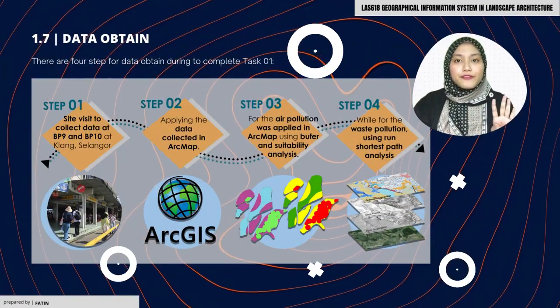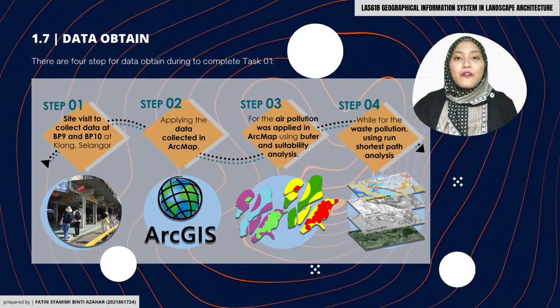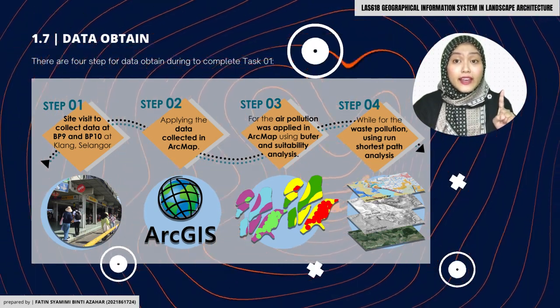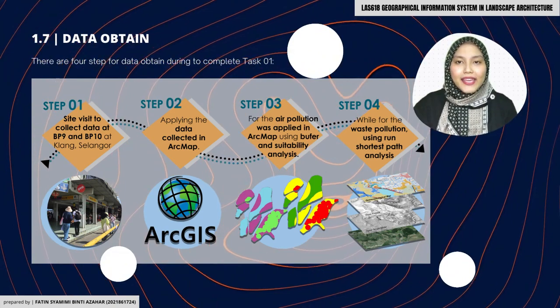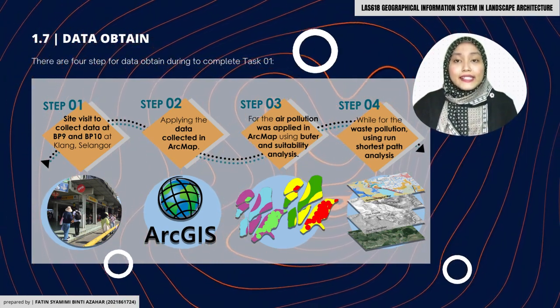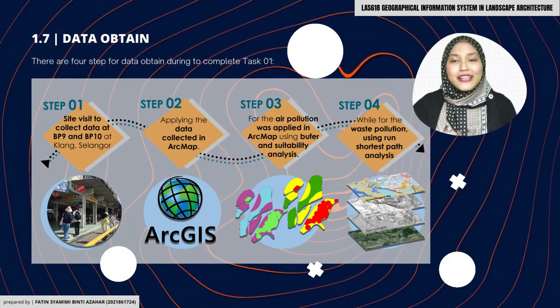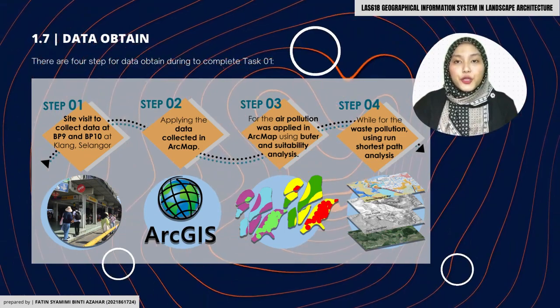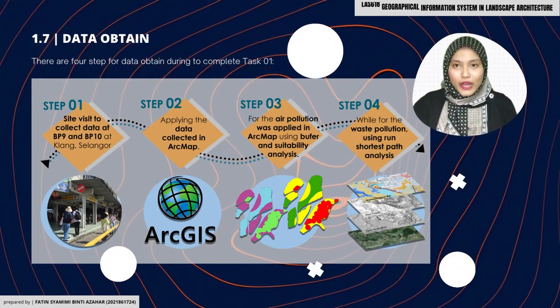There are four steps of data obtained to complete our case study of this final project. The first step is site data collection. Second step is applying the data in ArcGIS software. Step three, analyzing the data using buffer and suitability analysis for the air pollution. Lastly, using the shortest path analysis for the waste pollution.